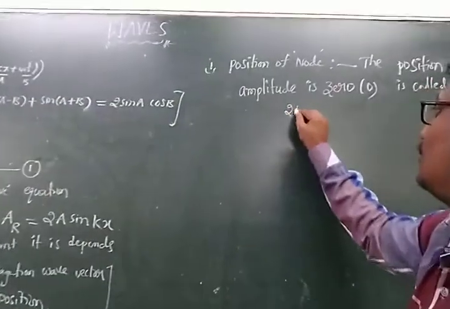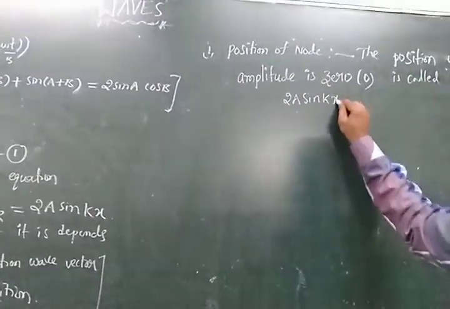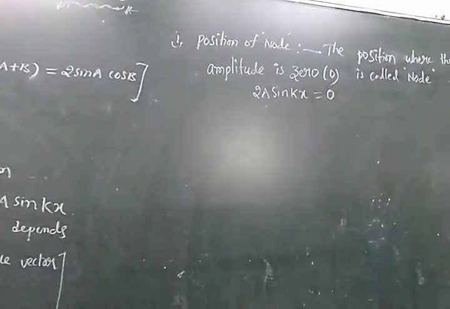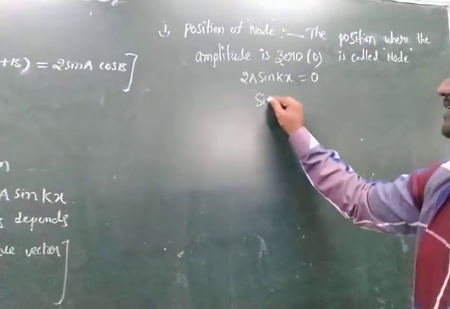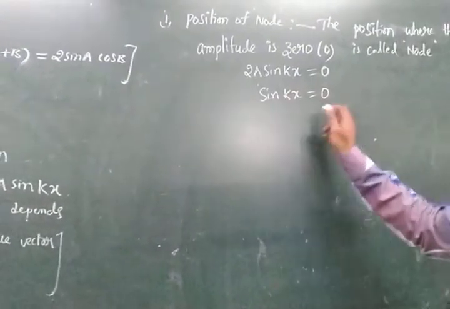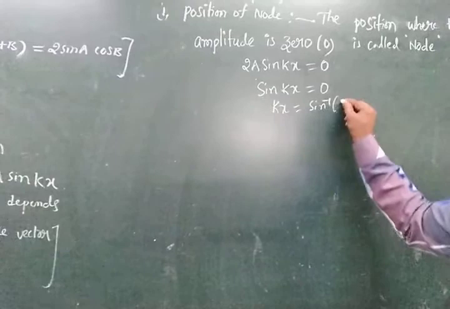Now 2A sin kx is equal to 0, because at this position the amplitude will be 0. Now this 2A is taken to this side, so sin kx is equal to 0. Then kx is equal to sine inverse of 0.